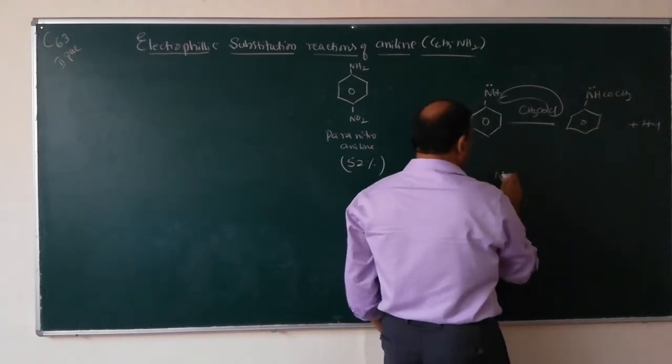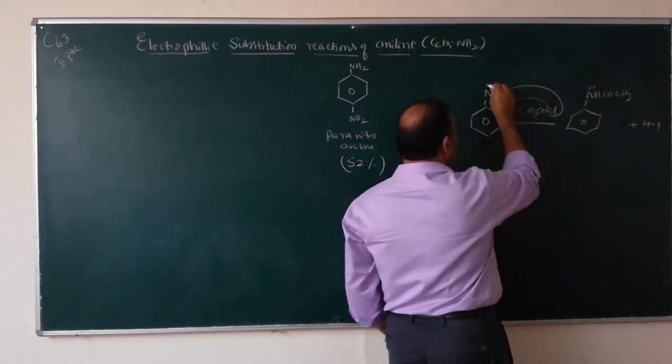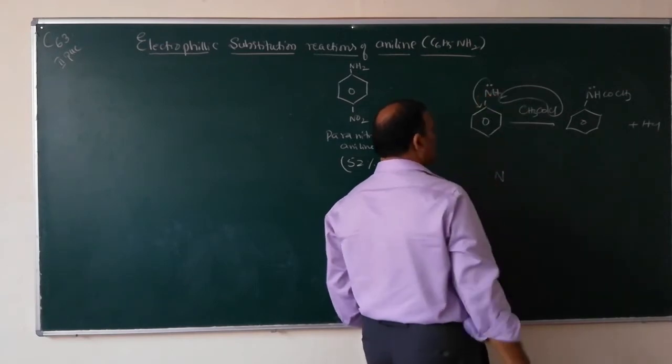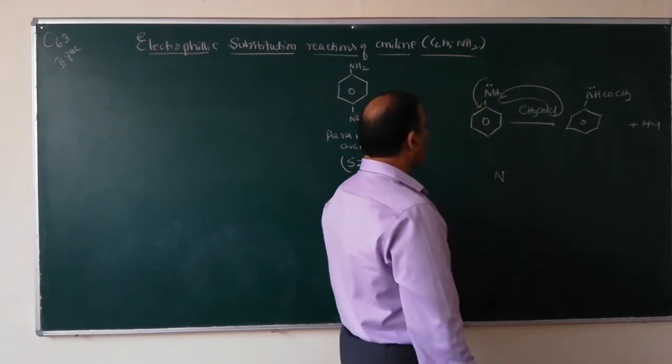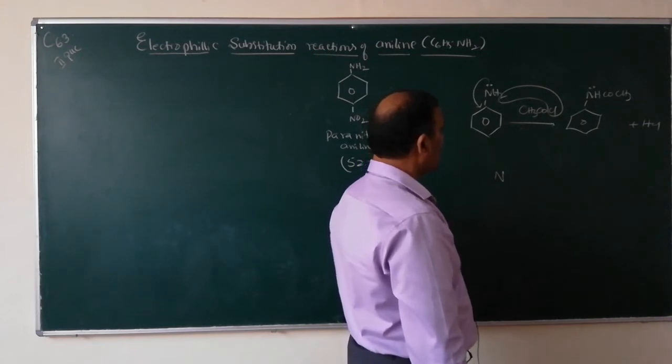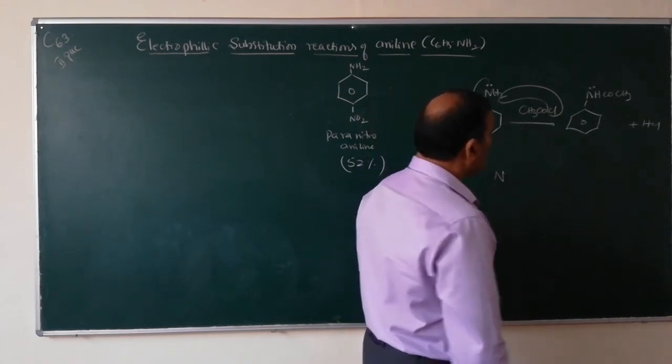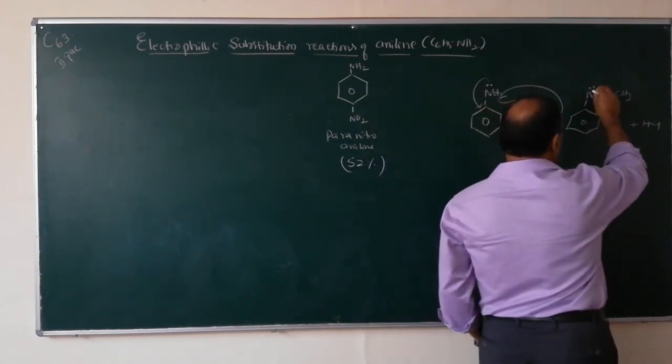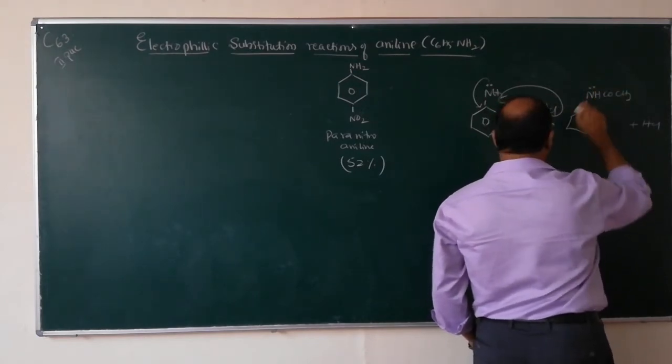Here, in aniline, the lone pair of electrons enters into the benzene ring due to resonance. But in acetanilide, this lone pair of electrons will not enter into the benzene ring.